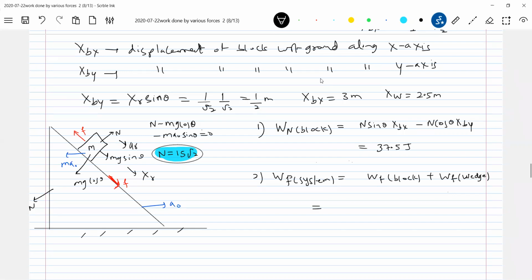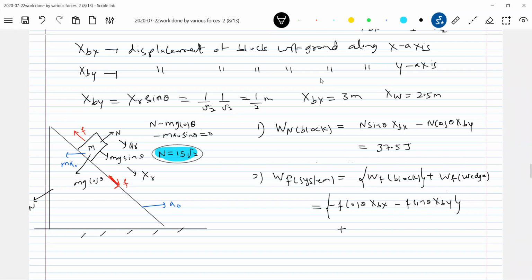So what is the work done by the friction on the block? Again, I'll break it up along x, along y. So F cos theta will act towards left and the displacement of block xbx is towards right. Therefore, negative sign. Then similarly, F sine theta. Why negative sign? Because the friction will act opposite to the displacement of the block.